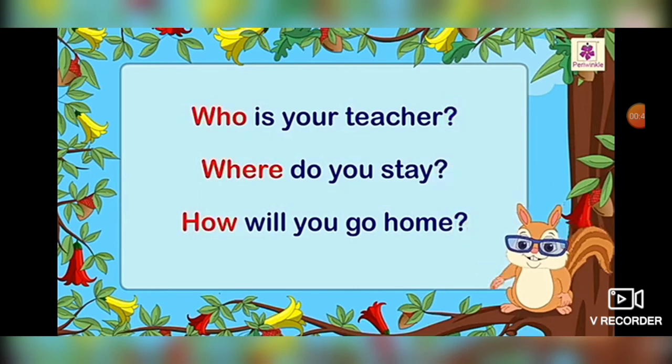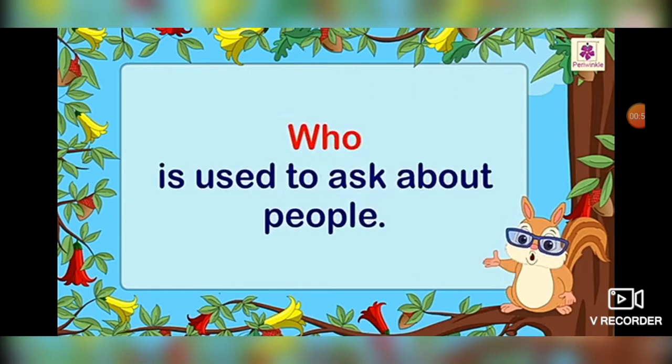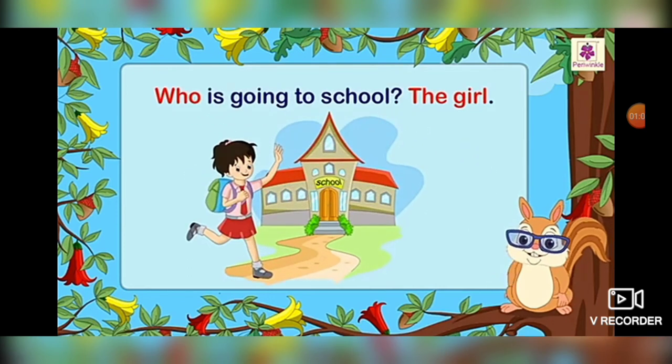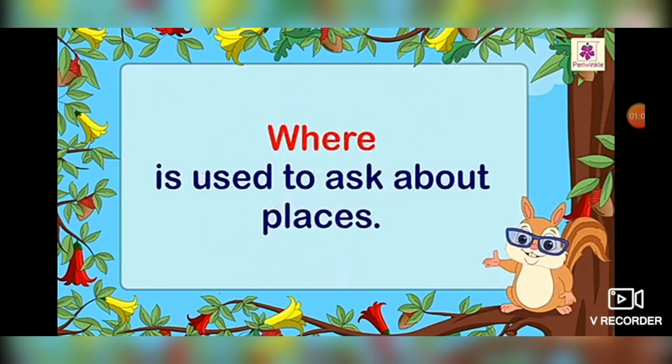You can check that at the start of all these are the question words and in the end you find a question mark, and this is a symbol of a question. So in these sentences who, where and how all are the question words. Where can we use who? Who is used to ask about people. Means when we ask about people then we use who. Like, who is going to school? कौन स्कूल जा रहा है?